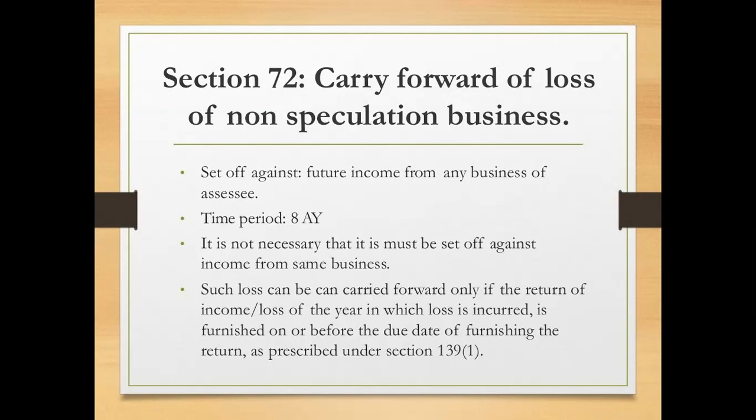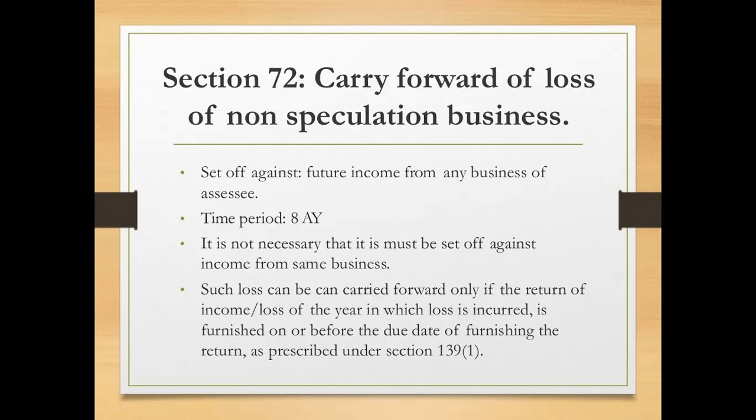And last, such losses can be carried forward only if the return of income for the year in which the loss was incurred is furnished on or before the due date prescribed under section 139(1). Meaning if the assessee wants to claim the carry forward under section 72, then he is supposed to file the return on or before the due date under section 139(1).